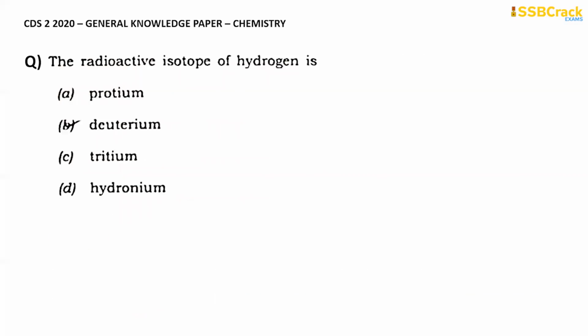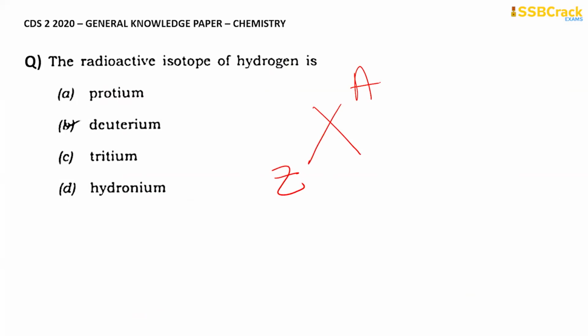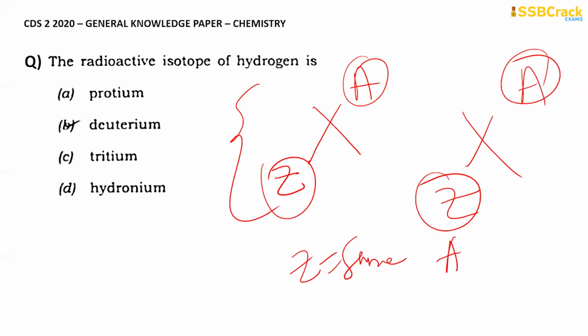Moving on to the next question, we have, radioactive isotope of hydrogen is. So friends, you need to remember, suppose there is an element X. In the lower part we write the atomic number, in the upper part we write the mass number. So if we have two elements which have the same atomic number, let us take another element Y, with the same atomic number but different mass number, right? So that element will be X only. So this is an isotope, meaning atomic number Z will be the same and A will be different. So these are known as isotopes.